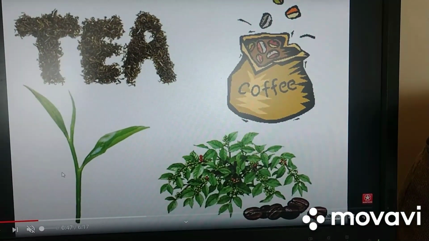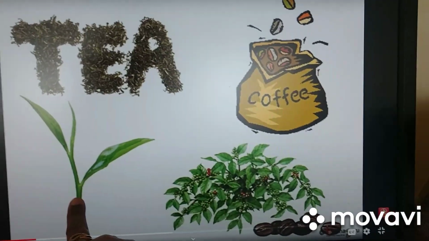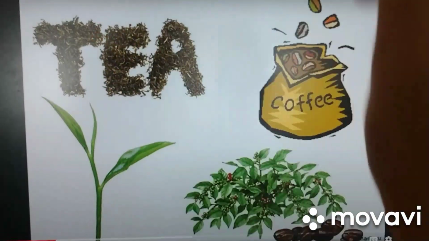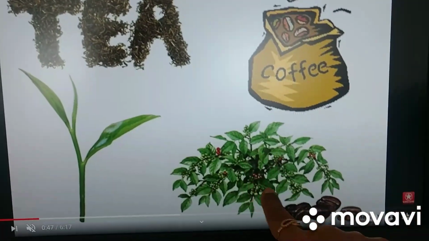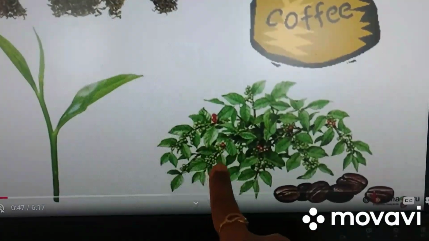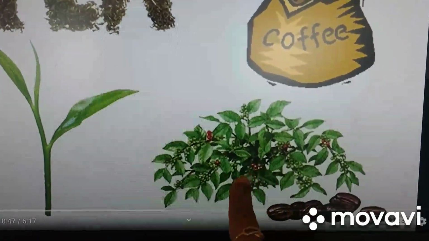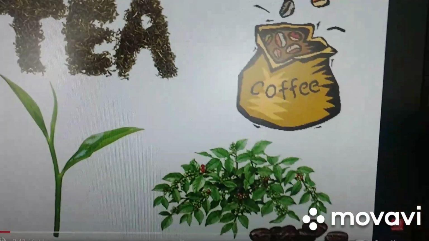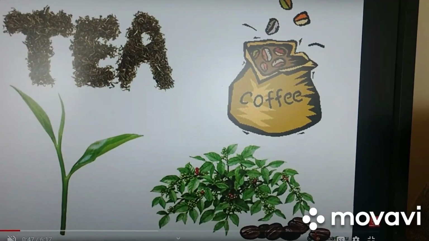Yes, very important, right? Tea and coffee. See, tea we get it from leaves. These kind of leaves, we pluck it from the plant, we dry the leaves, and this is what the tea is prepared from. Coffee, see, coffee also, we get it from coffee plants. See, can you see the fruit of the coffee plants? Yes. So we take this out, we take the beans, we dry it, we grind it, and we make coffee, this one. So we get tea and coffee from plants only.